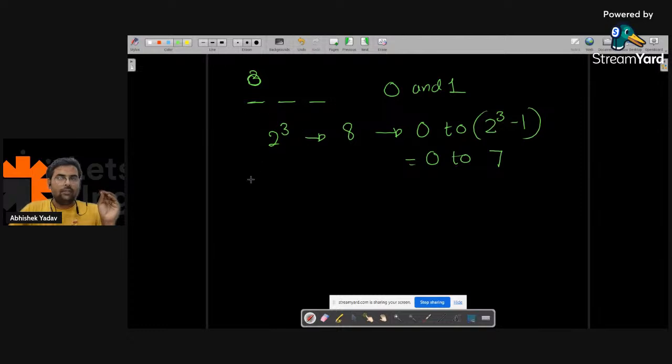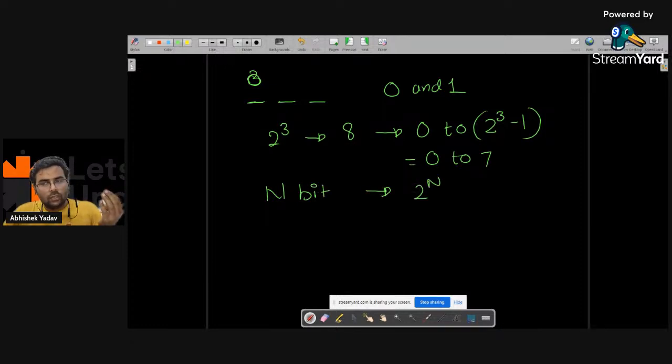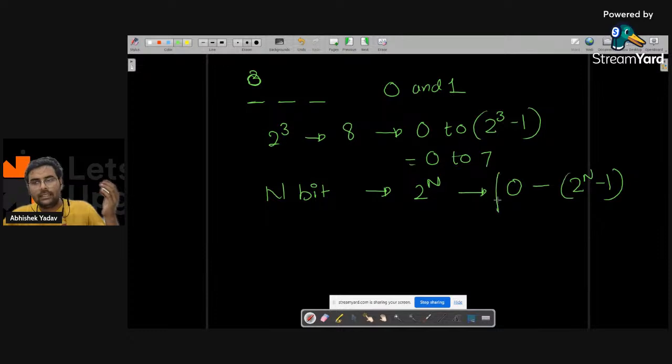And here, what will be the possible options? 0 0 1. Here I have to generate all the possible ones. I'm not generating that part, but the formula is clear. If you have n bits, then the total number of digits you can generate is 2 to the power n, and the digits will start from 0 and go till 2 to the power n minus 1. This is the conclusion we want to draw.